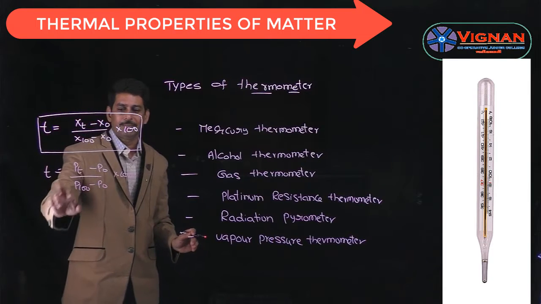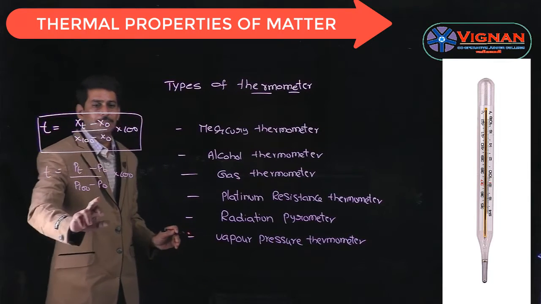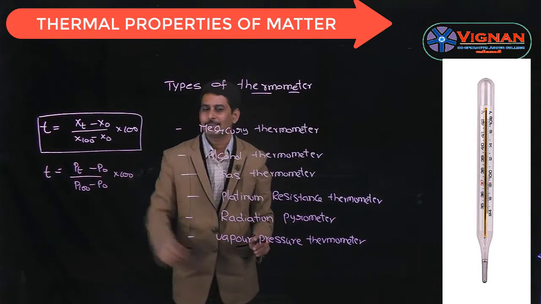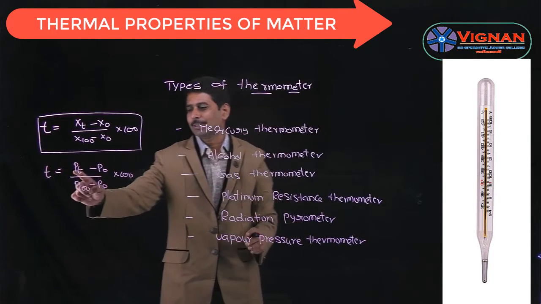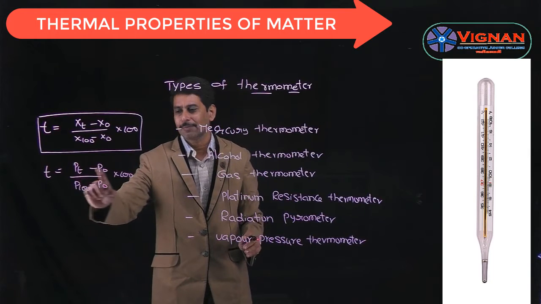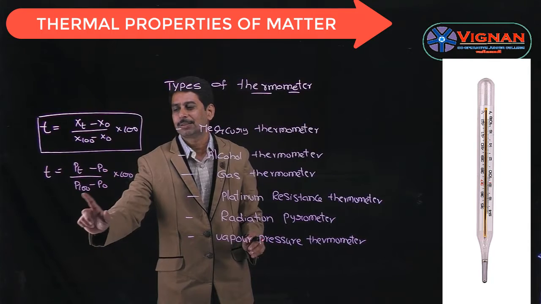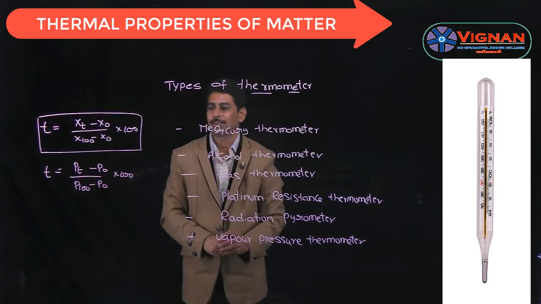Here Pt is the pressure at temperature T degrees centigrade, P0 is the pressure at 0 degrees centigrade, and P100 is the pressure at 100 degrees centigrade.